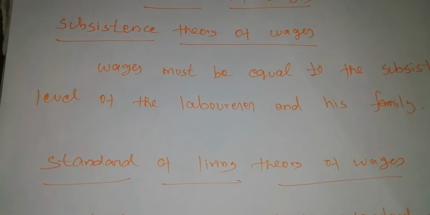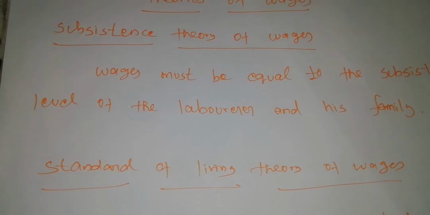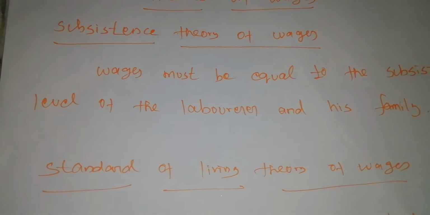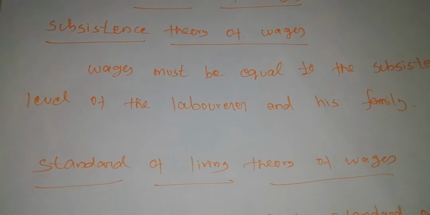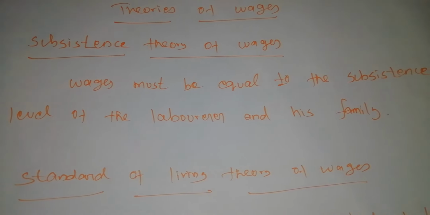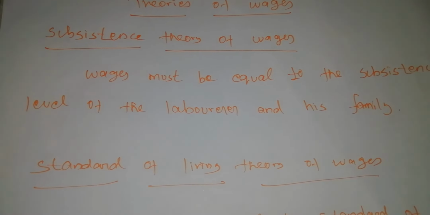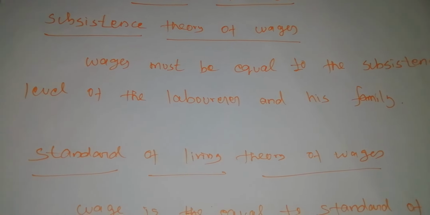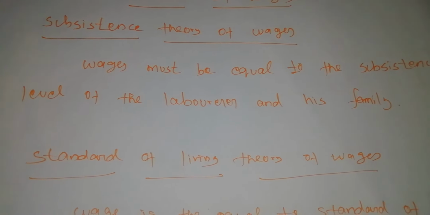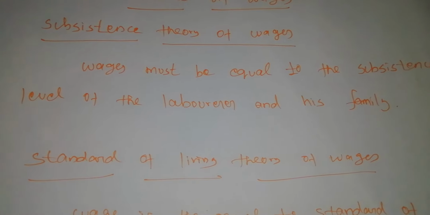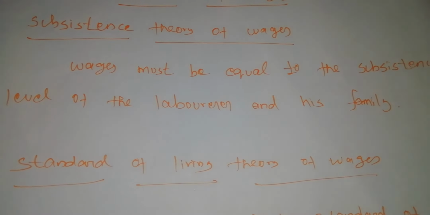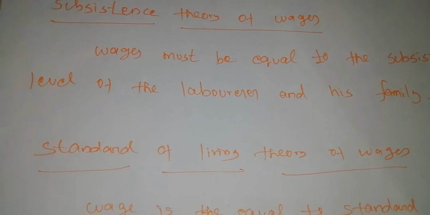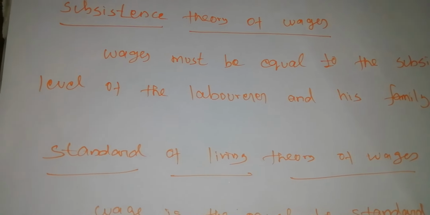When the population increases, the supply of laborers would increase and therefore wages will come down. Ricardo considered that if the laborers get more wages, their purchasing power will increase, and because of that the population will increase.